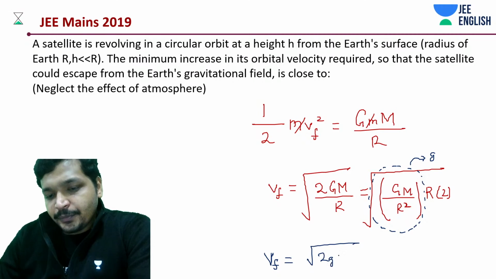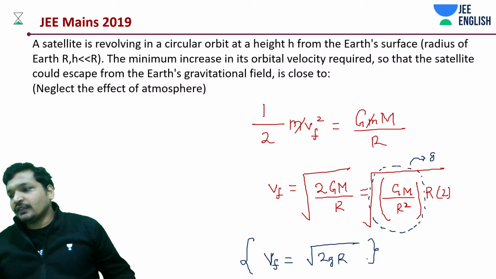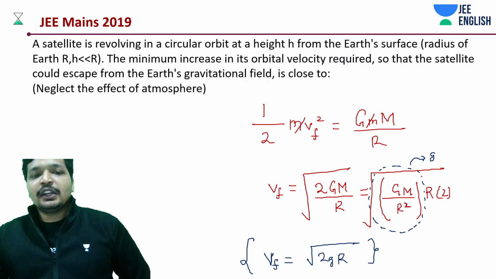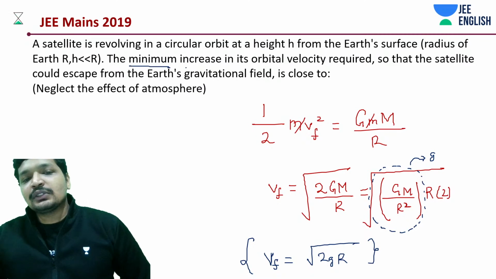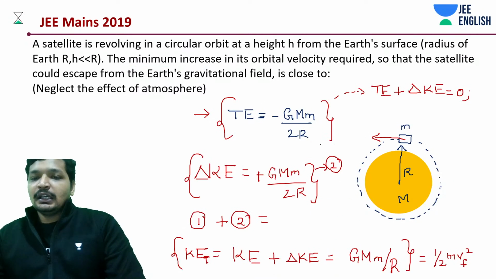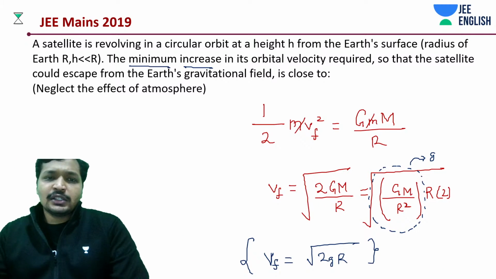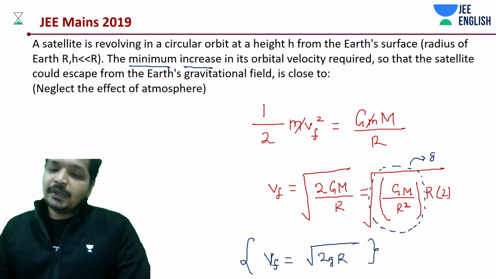Okay, that's it. Now we know this. What is the next thing we need to do? We need to actually not find out the final energy, but we need to find out the minimum increase. So some increase should have been there. There should have been some increase in the velocity. What is the increase in the momentum or velocity, whatever we asked in the question, what it should have been?